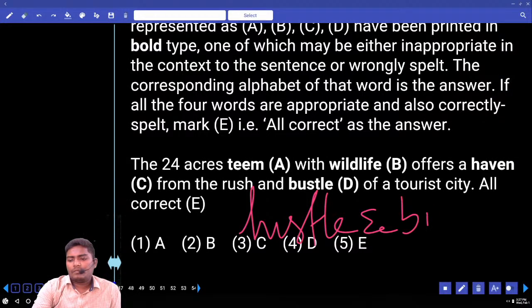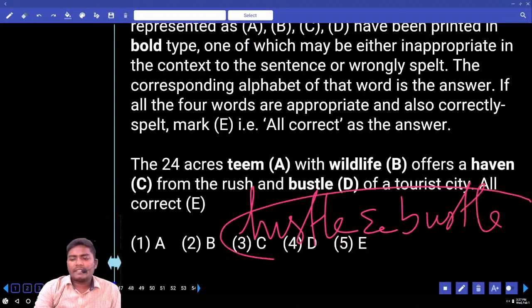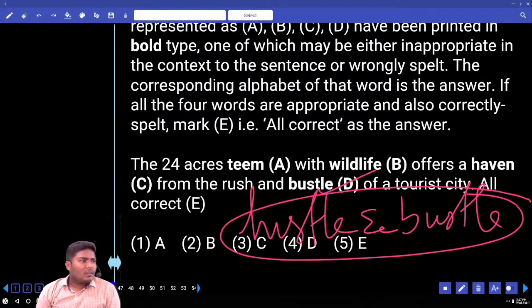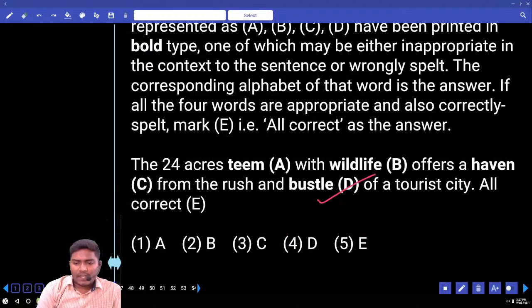Hustle and bustle. If you know the hustle bustle spelling, you can say that D is correct. Hustle bustle means rush and bustle, same meaning. That means hurry-burry. The simple meaning of hustle bustle is hurry-burry. D spelling is fine. Wildlife, is the spelling correct there? Yes. Wild and life. B is also fine.